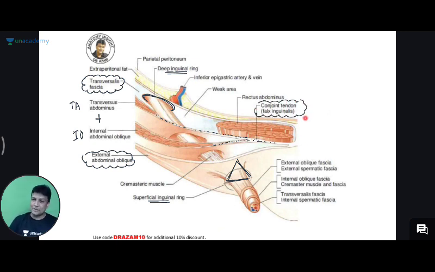And already this question has been asked in the exam. Conjoined tendon or falx inguinalis is made up of dash and dash. Internal oblique plus transversus abdominis. Are you understanding, children? So the deep inguinal ring and the superficial inguinal ring, and then the two layers in the middle, join them together. Class, you're done. Are you getting me?